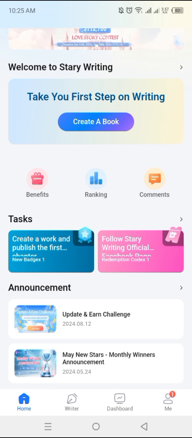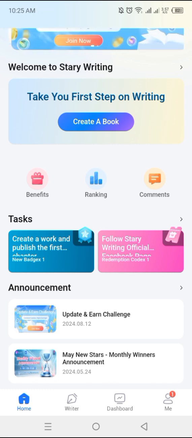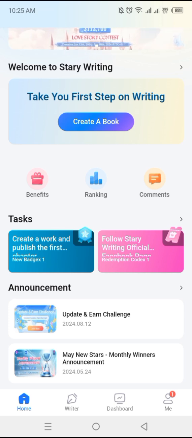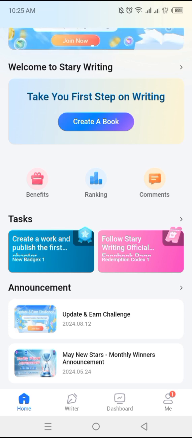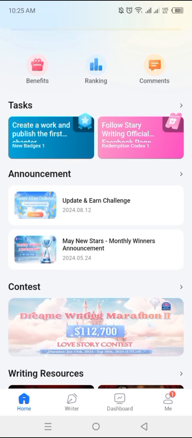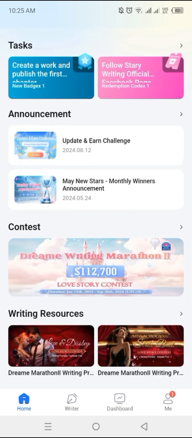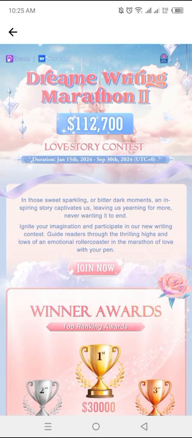So this app has a lot of things. It even has writing marathons, competitions you can join in order to boost your writing career. As you can see, when I'm scrolling down, we have a new marathon called Dreamy Writing Marathon, and the winning prizes. So if your book gets selected as the best, you can indeed win the competition.